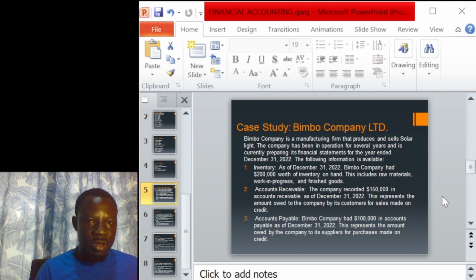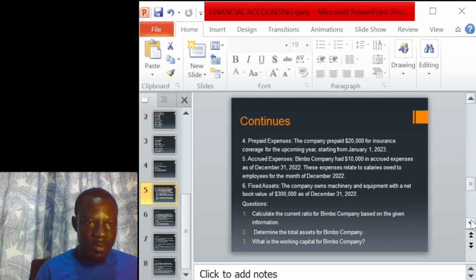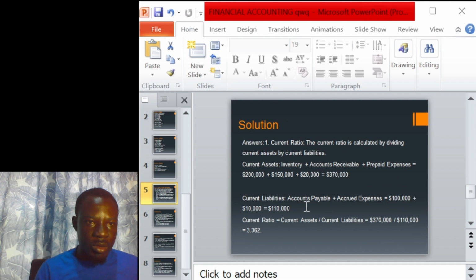Therefore, $100,000 plus $10,000 will give us $110,000. So we come back to the solution. We know account payable plus accrued expenses, $100,000 plus $10,000, which is equal to $110,000.